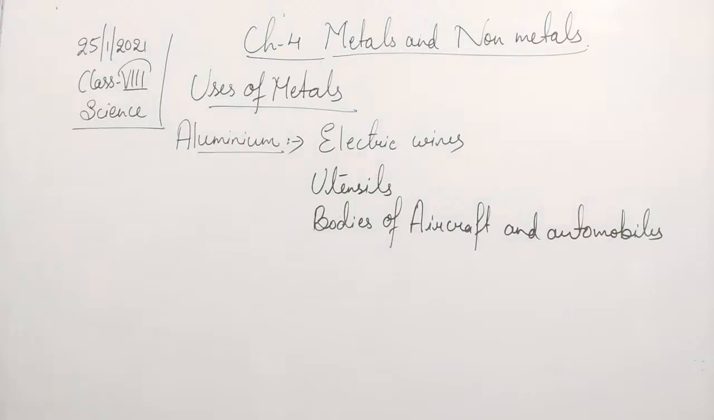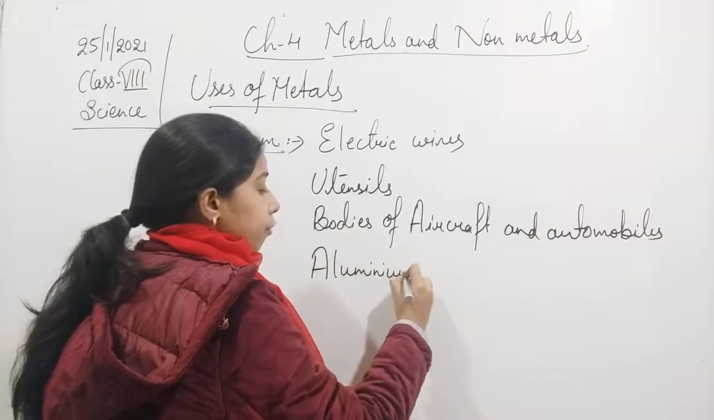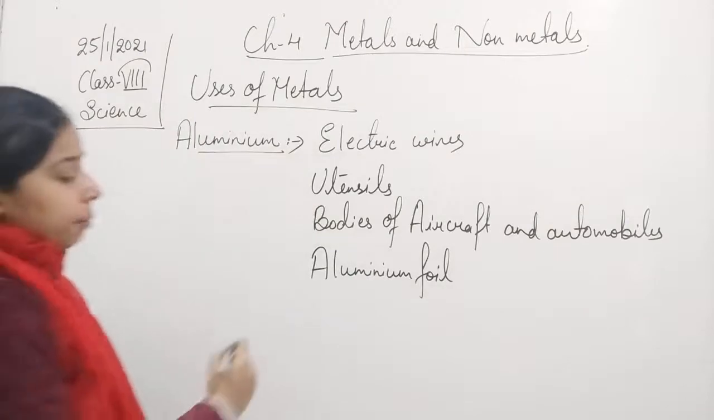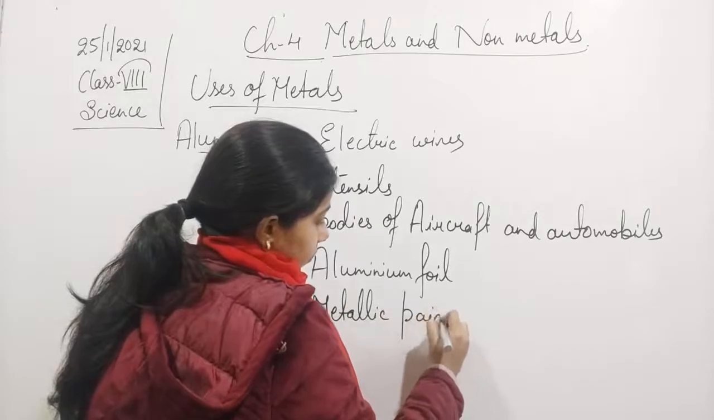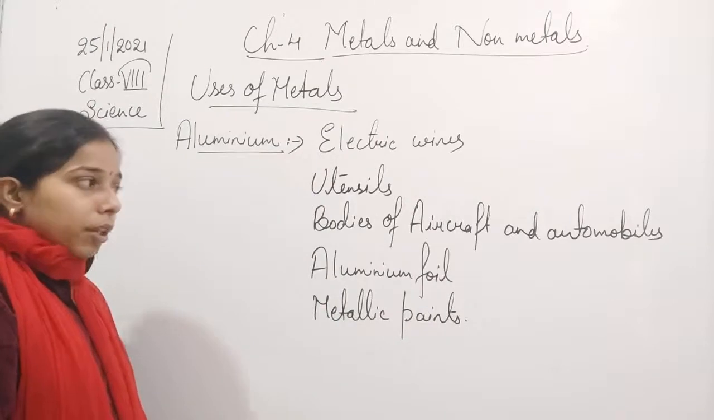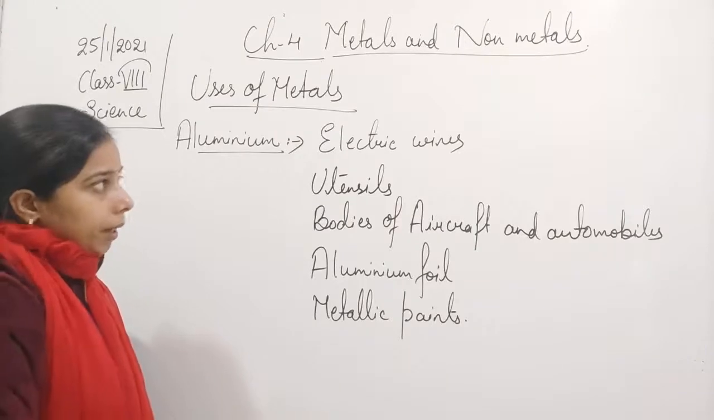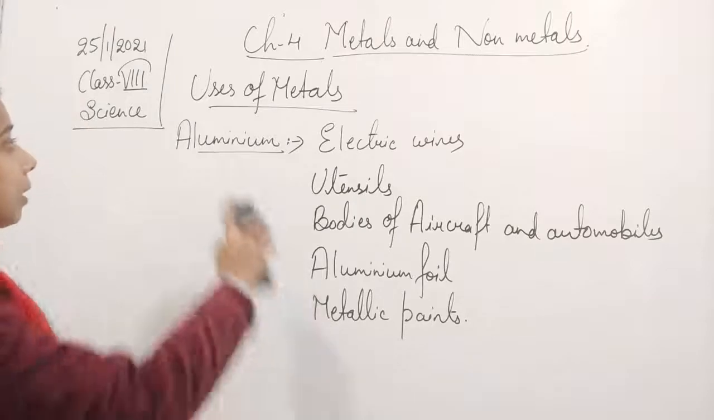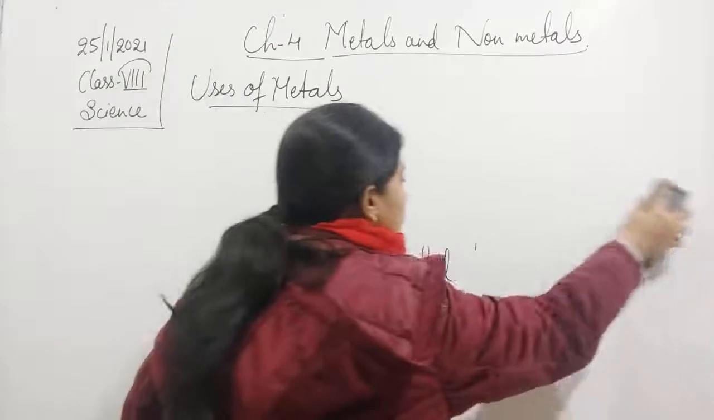Aluminium foil, you have heard, students, is used for covering food items. So aluminium foil as well as metallic paint. So it is used for making electric wire, utensils, bodies of aircraft and automobiles, aluminium foil and metallic paint. These are the uses of aluminium. Moving on, let us see the next metal, and that is copper, and what are the different uses of copper.